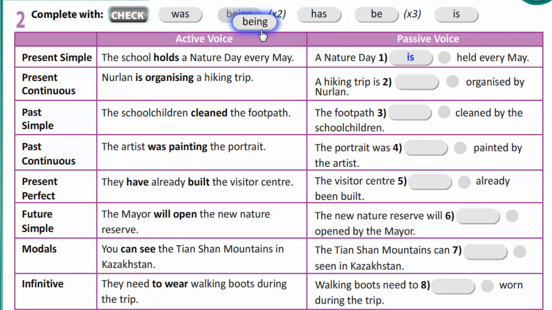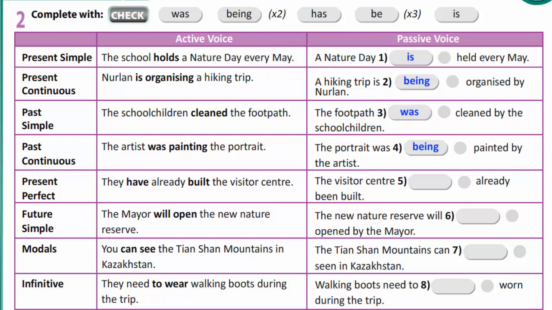A hiking trip is being organized by Nurlan. Past simple. The school children cleaned the footpath. The footpath was cleaned by the school children. In past continuous, you will say the artist was painting the portrait. And in passive, the portrait was being painted by the artist.